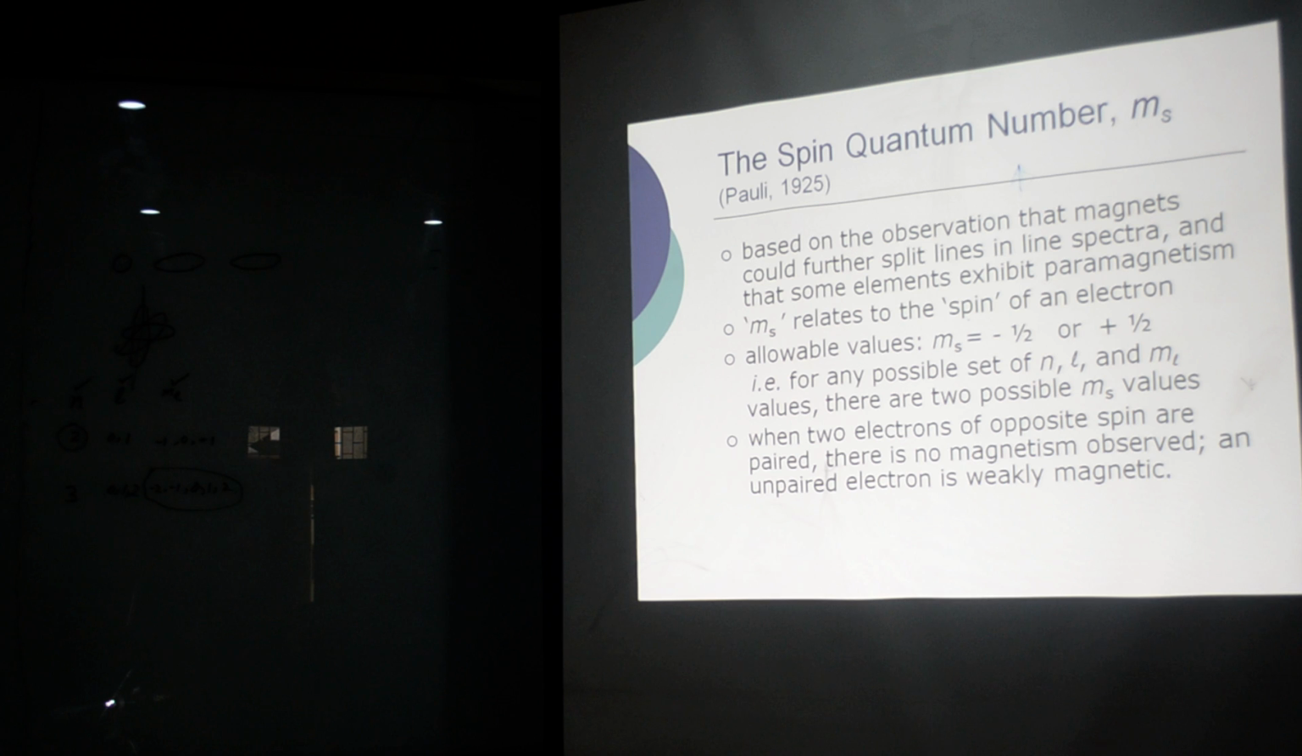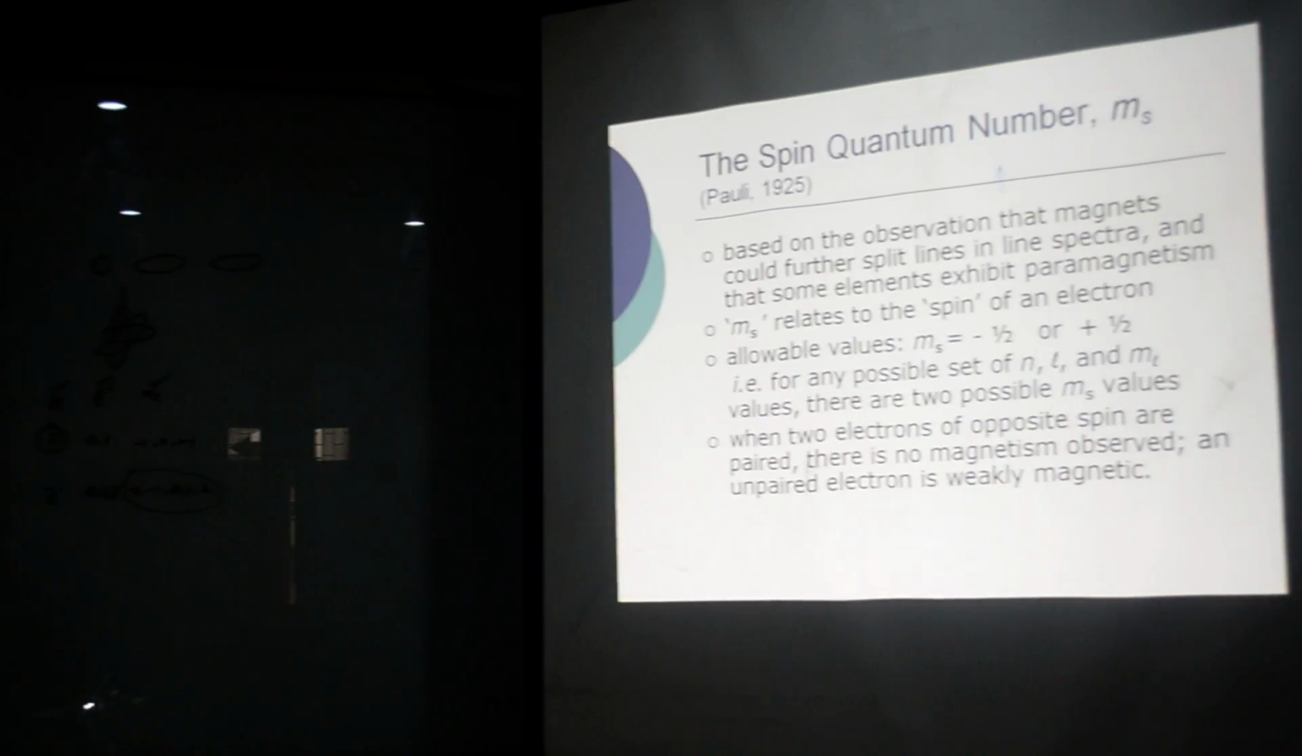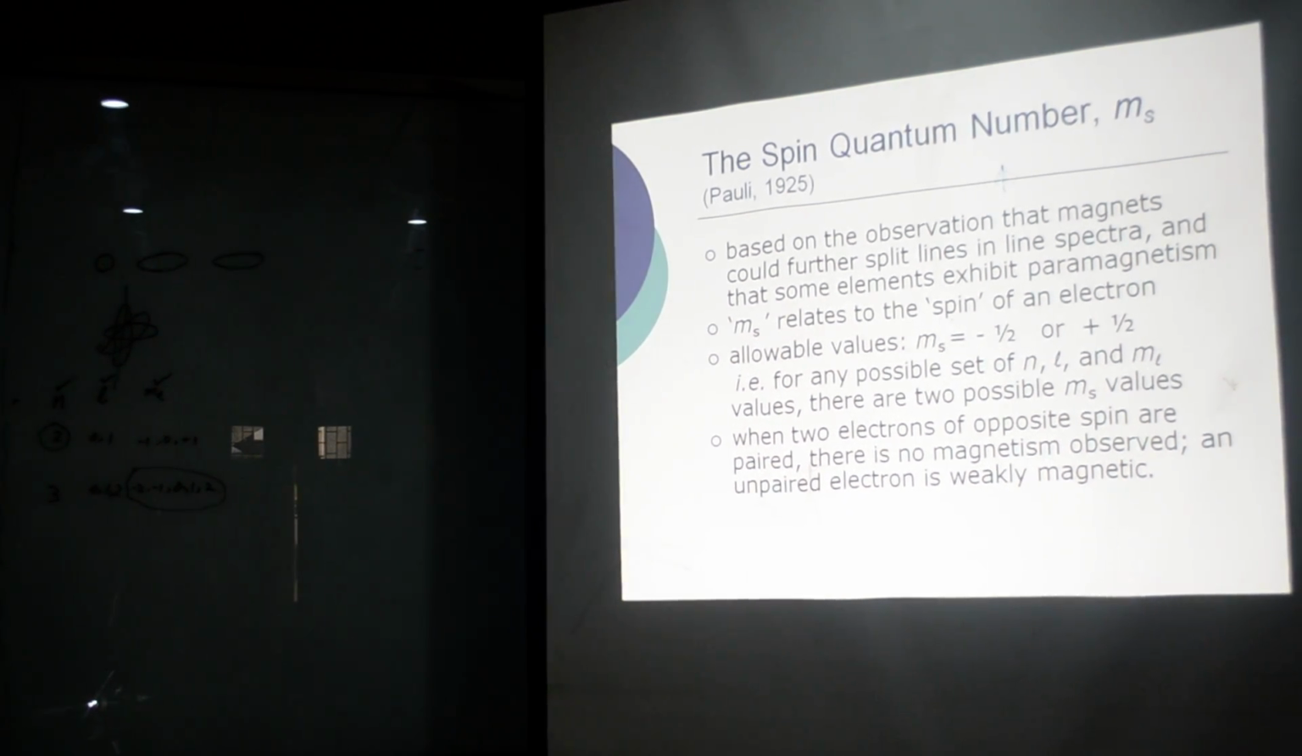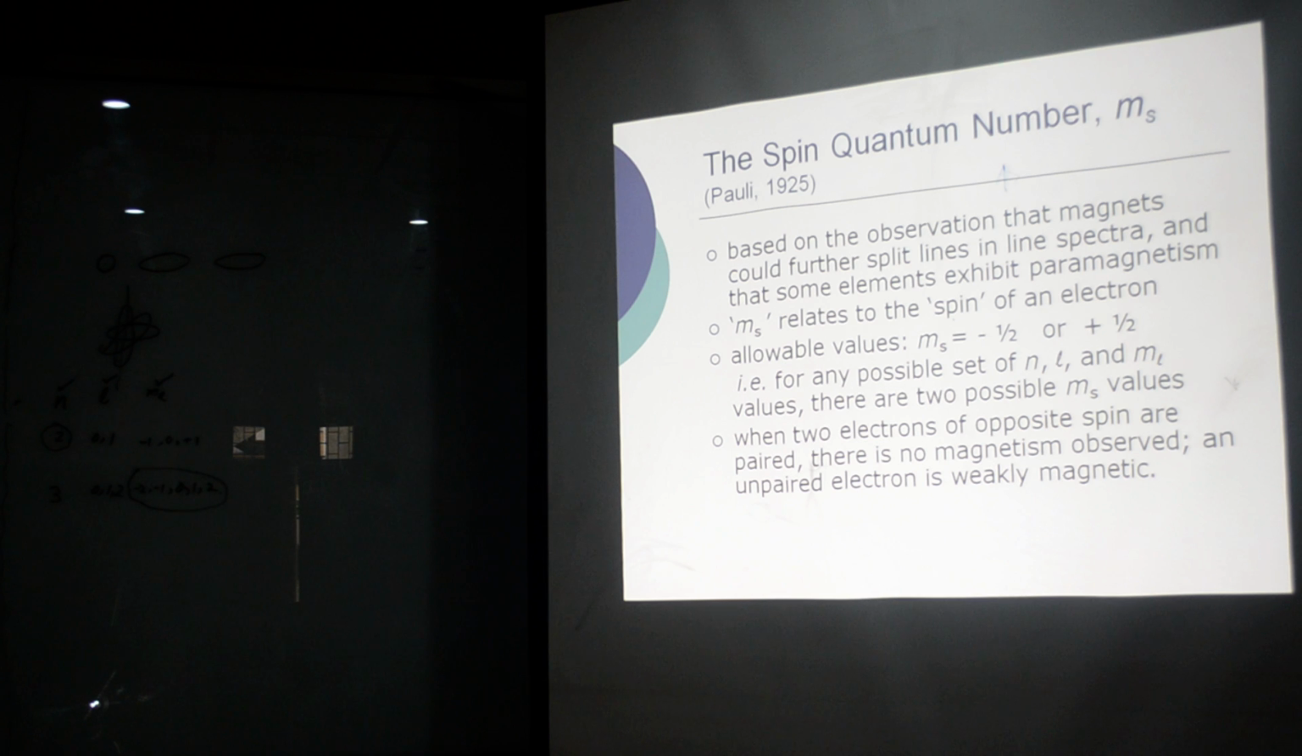When two electrons of opposite spins are paired, there is no magnetism observed because one cancels the effect of the other. Okay? One with Ms value plus 1 by 2, the other with Ms value minus 1 by 2, the net result will be plus 1 by 2 plus minus 1 by 2 is equal to 0. So such materials are, we will say, weakly magnetic materials, generally I will say.